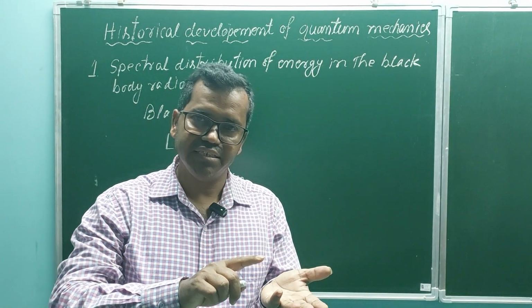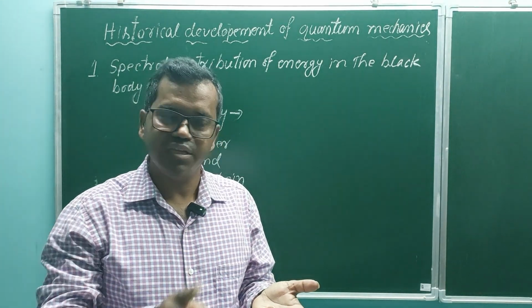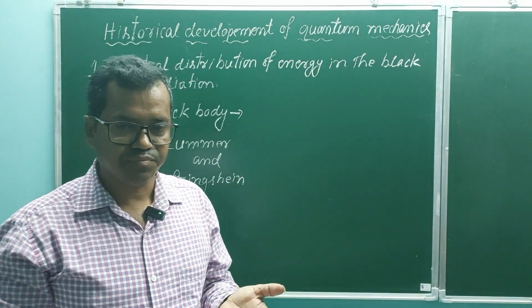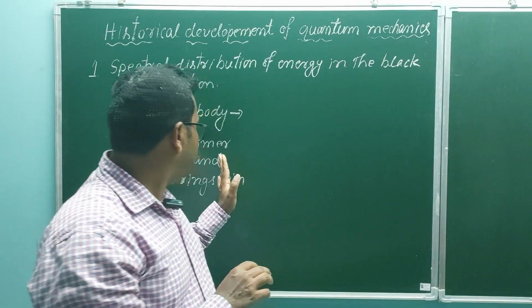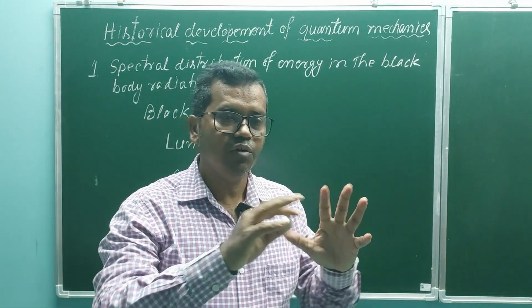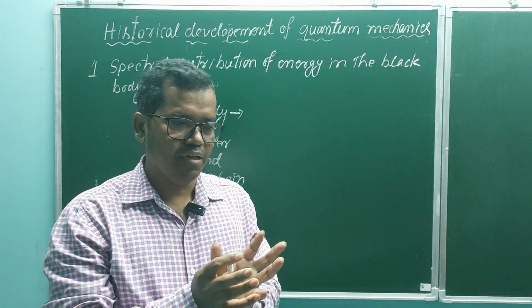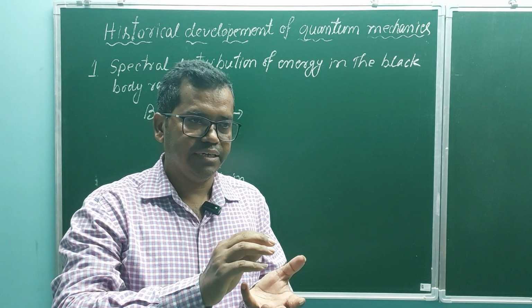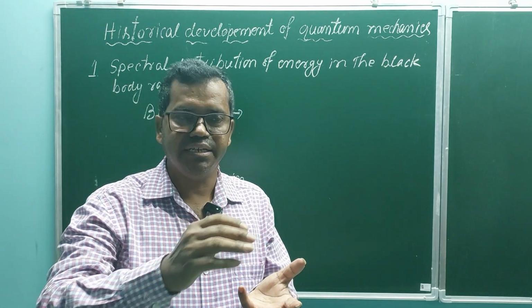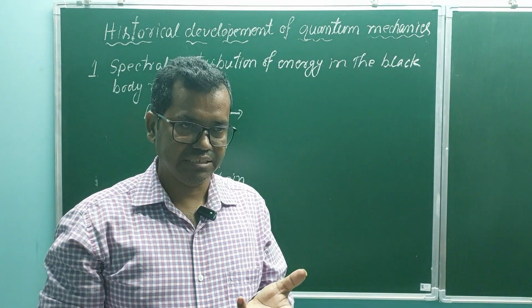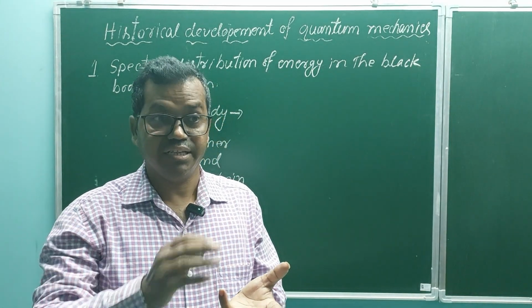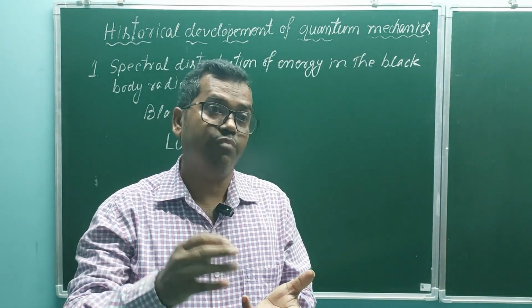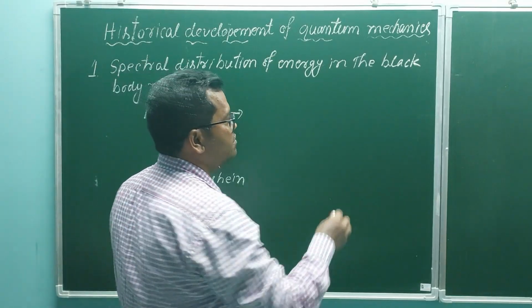The radiations emitted by a blackbody are called blackbody radiations. Lummer and Pringsheim studied the blackbody radiation at different temperatures and obtained certain curves that are called experimental curves of blackbody radiation, and those curves are like this.